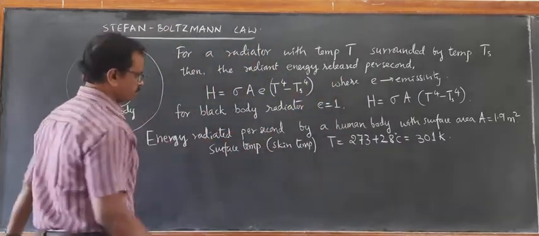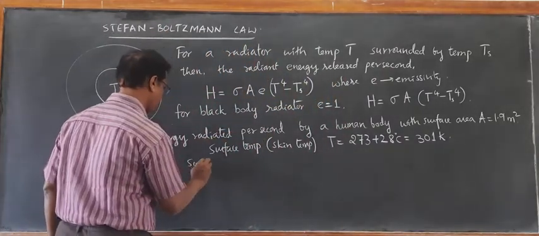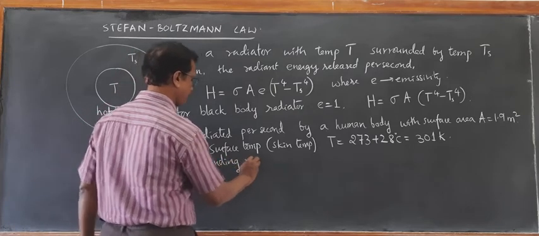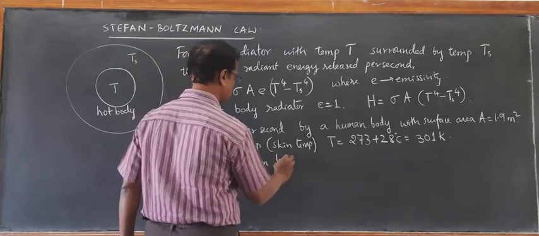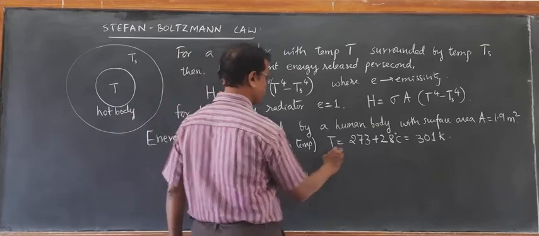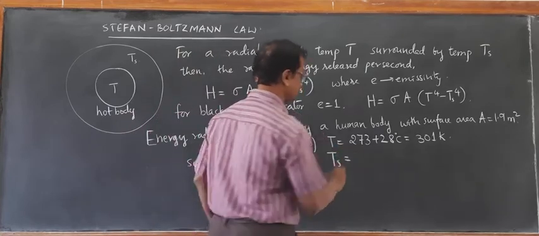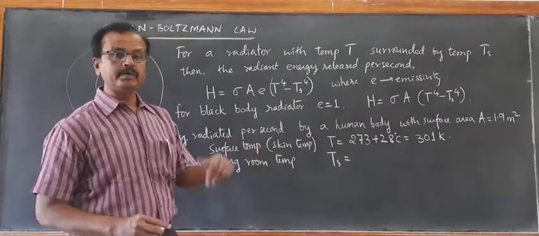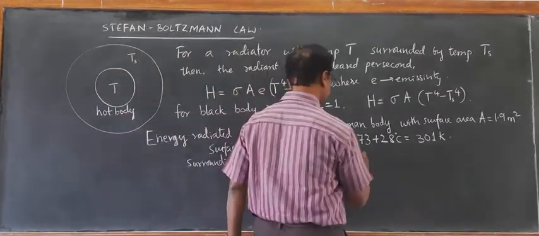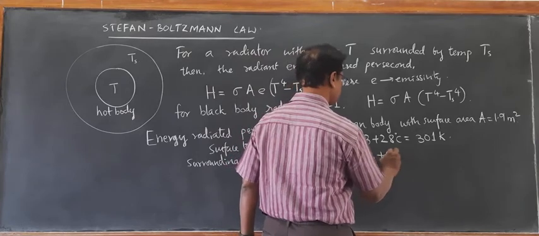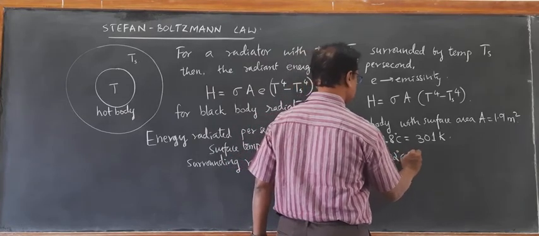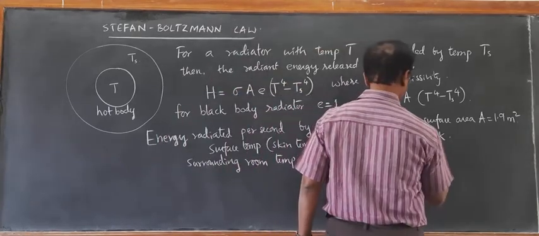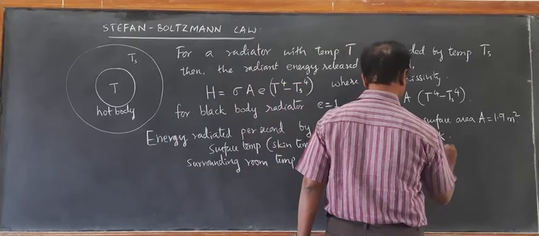Room temperature, the surrounding temperature Ts, let us say 22 degrees Celsius. It becomes 273 plus 22, so it becomes 295 Kelvin.